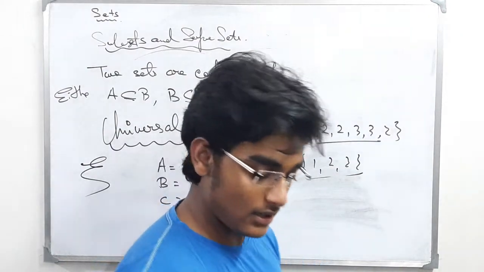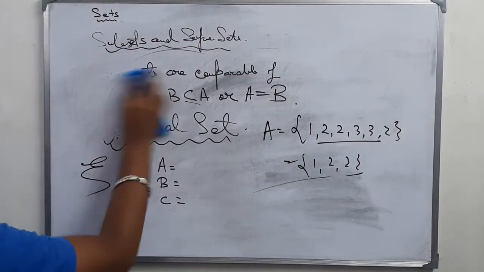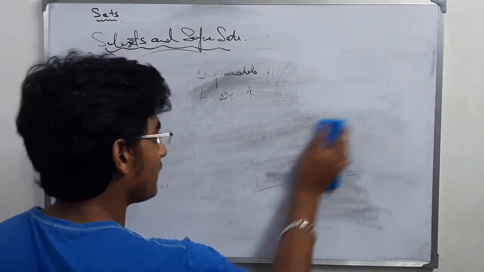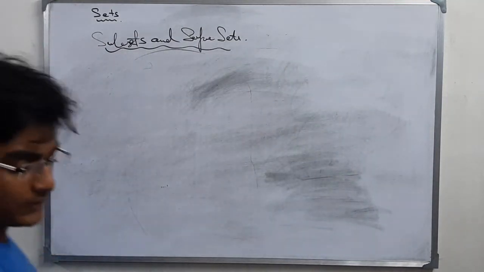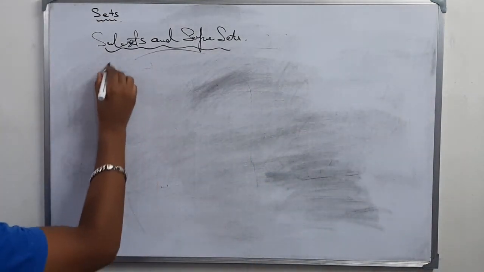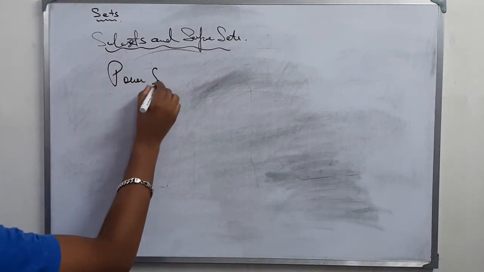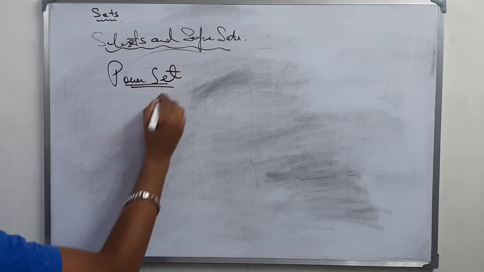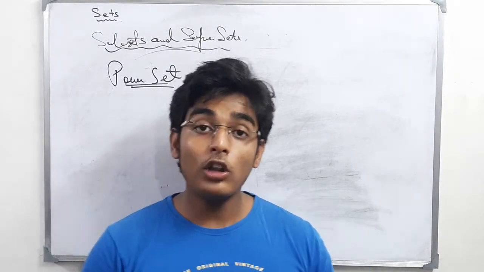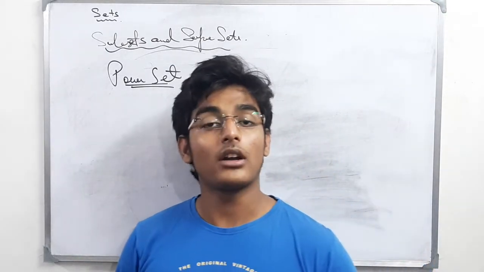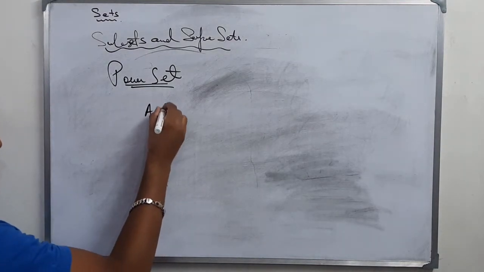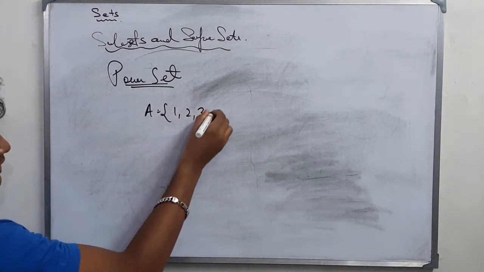The last thing, I will be just giving you an introduction, that is what is a power set. Power set is also a very important, very conceptual part. Let's just discuss its definition. A power set is a set which contains all the subsets of a particular set. Say you have A is 1, 2 and 3.